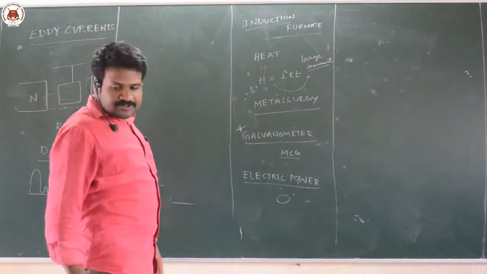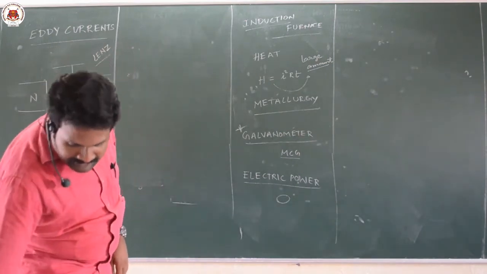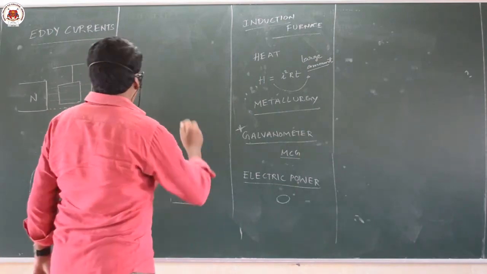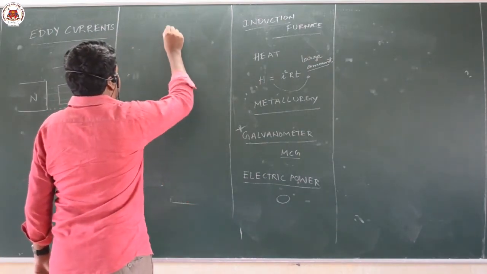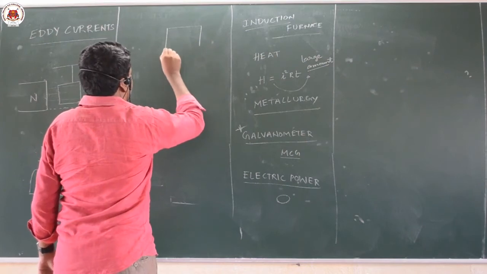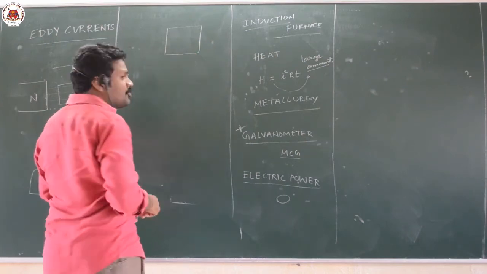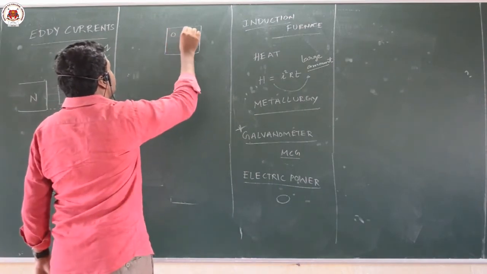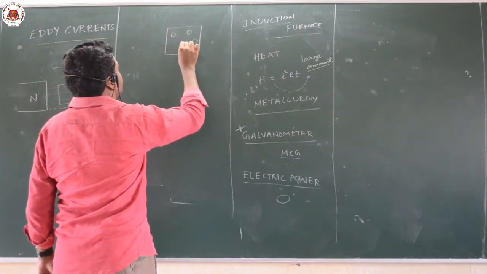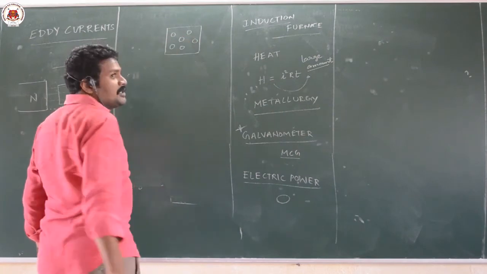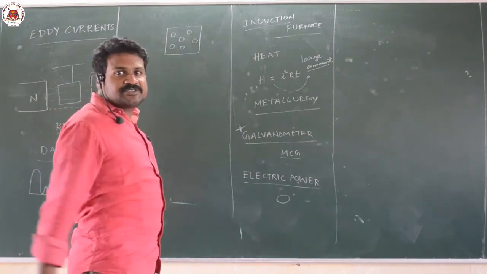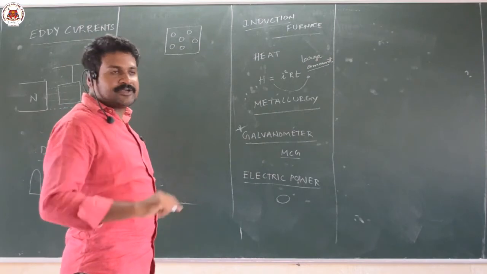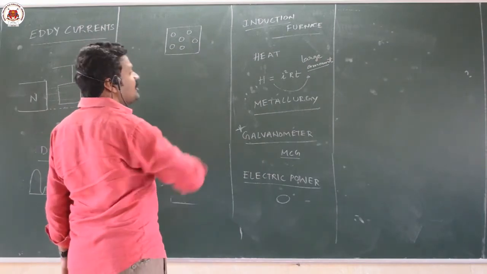The first method is putting holes in a rectangular block. Suppose this is a rectangular block. This block we are moving inside the magnet. You create some holes here. Then this reduces the space for the production of eddy currents, so eddy current will be minimized.